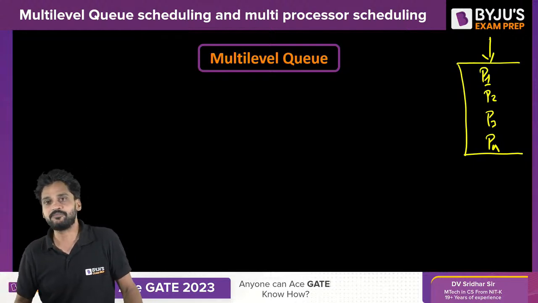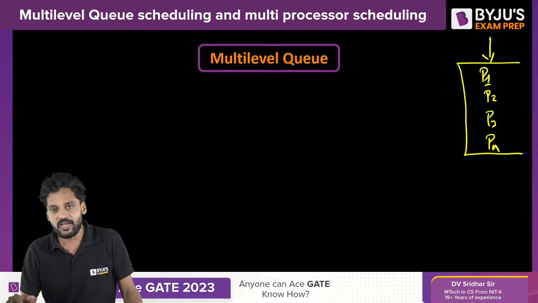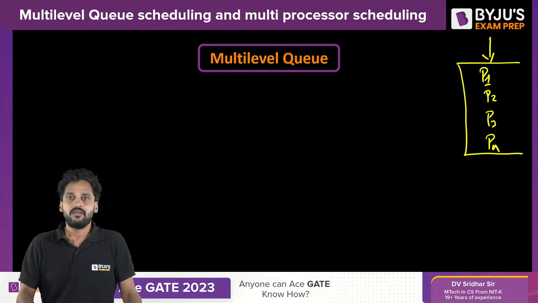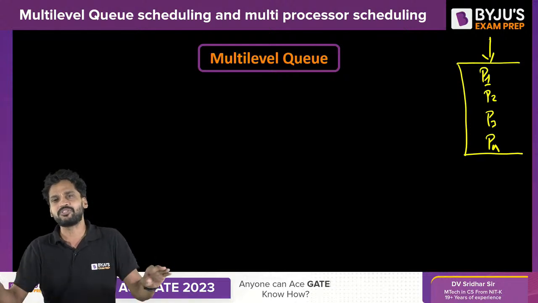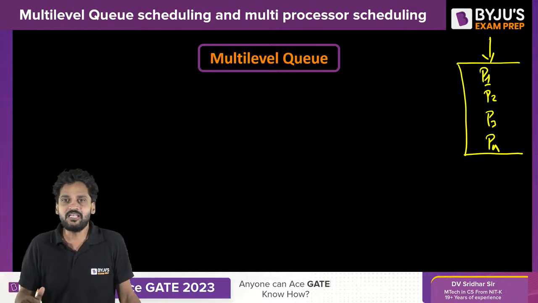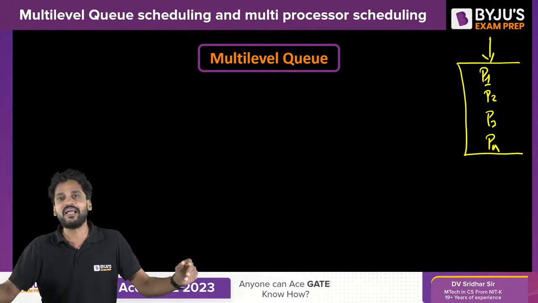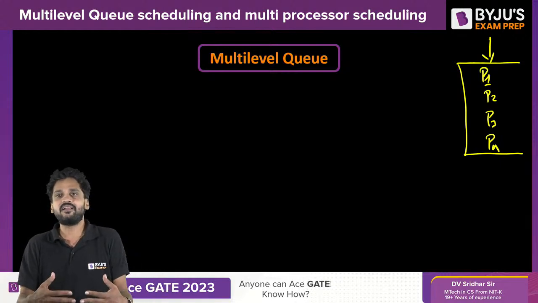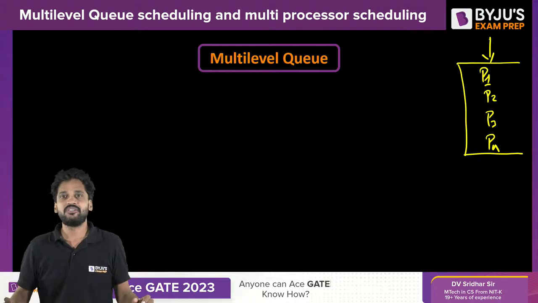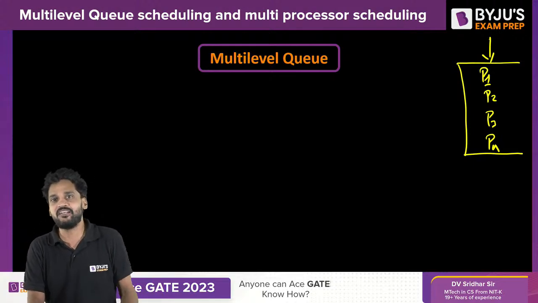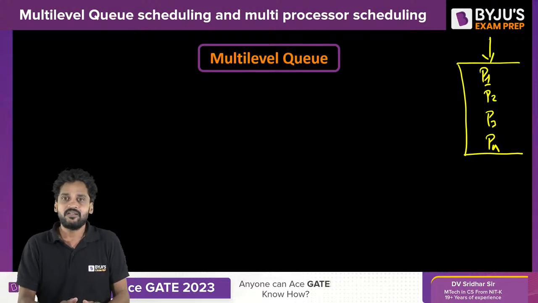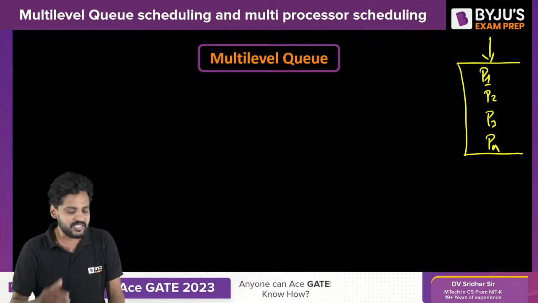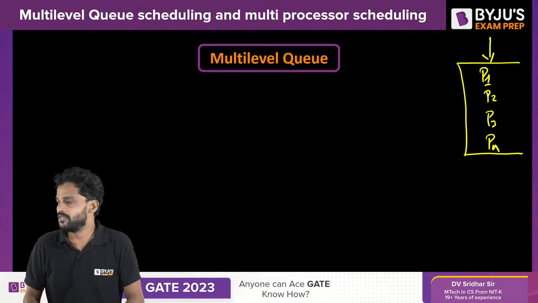Let us understand. Sometimes, in any computer system, all the processes and programs can easily be classified into separate categories. They can be classified into separate groups based on their type, their kind, and several other factors. Any process can be classified into some category. For instance, I will give you one example.